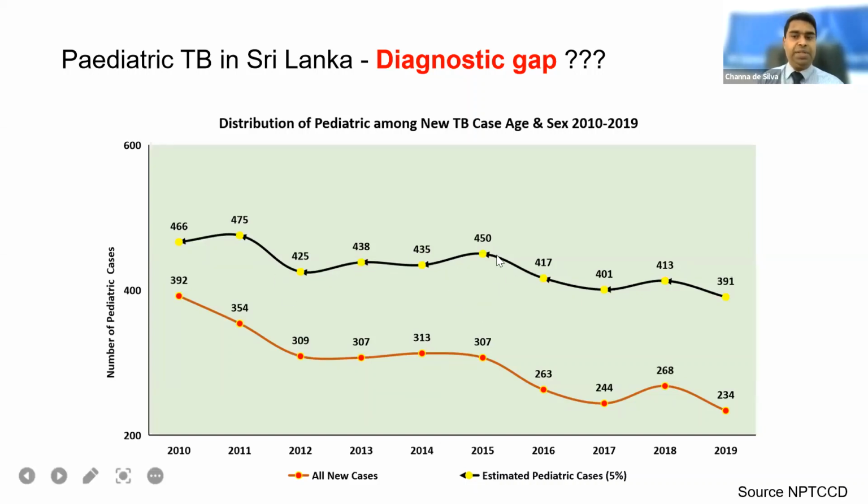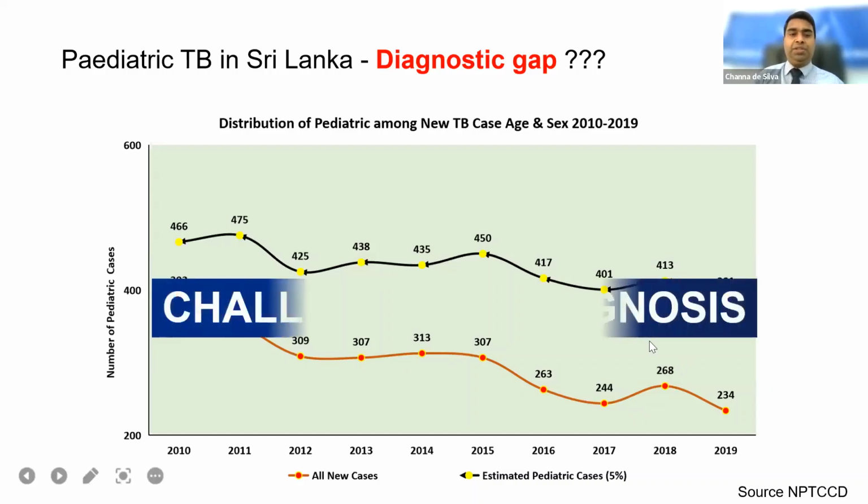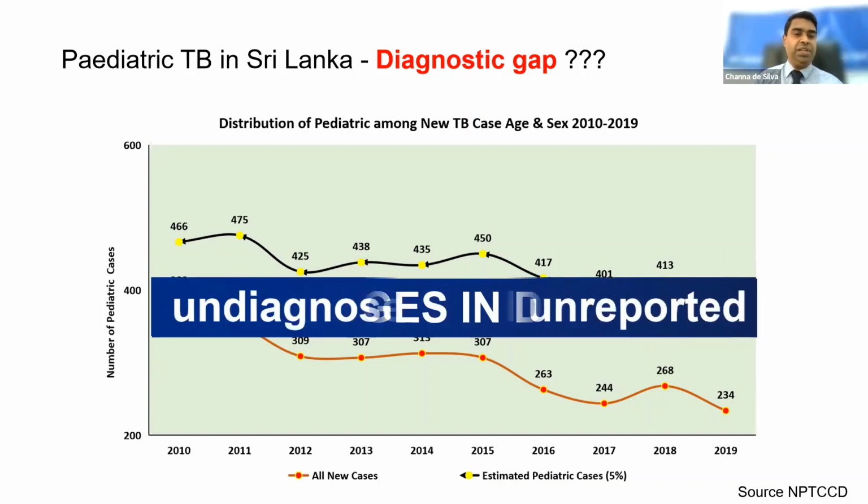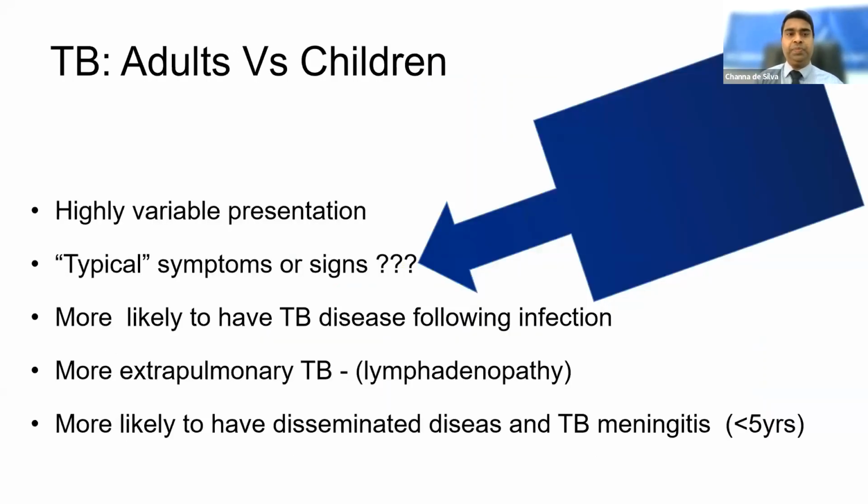The estimated numbers are reaching 400, but usually we see around 200, especially during the last 2 years, due to the COVID-19 pandemic, with some underreporting also. So there are different challenges in the diagnosis, especially undiagnosed and unreported children, even in our community, our setup.